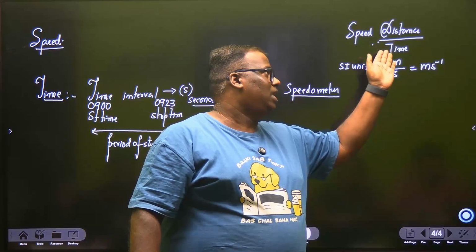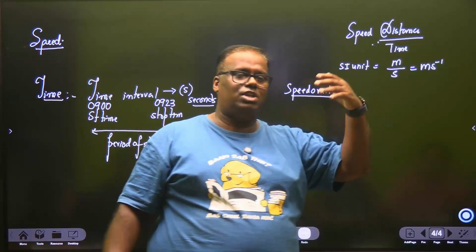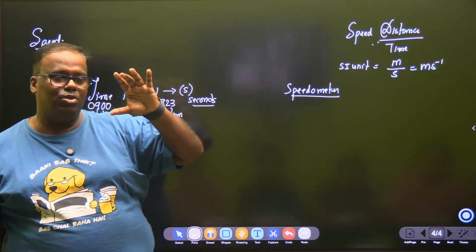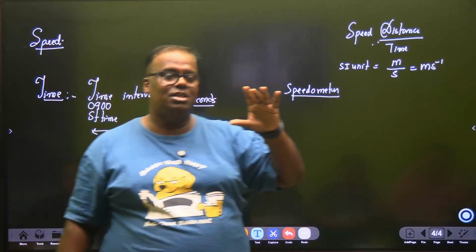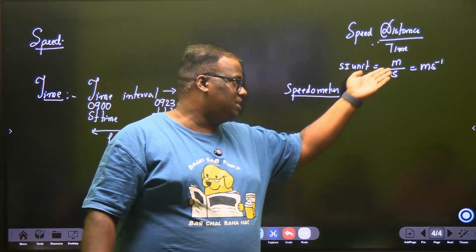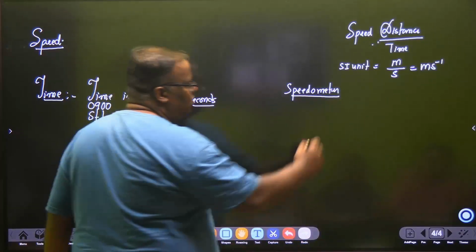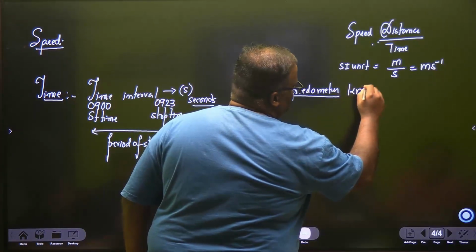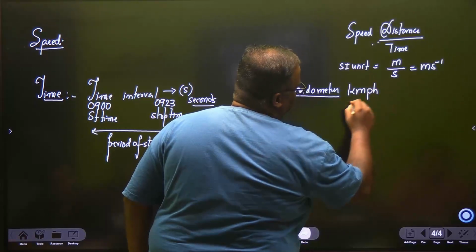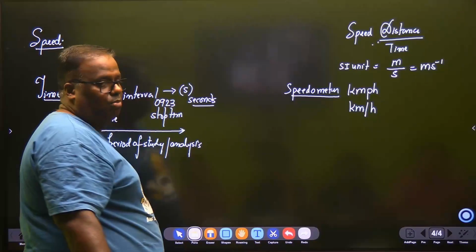So in a car, what happens? You start going in a zigzag manner. So whatever you travel in a car, that particular thing will not be called displacement. It will be called distance. And since the car travels over a long distance, it doesn't make sense to measure in meters and seconds. So we measure speed in terms of kilometers. It will be written as kmph, but actually we will call it kilometers per hour.